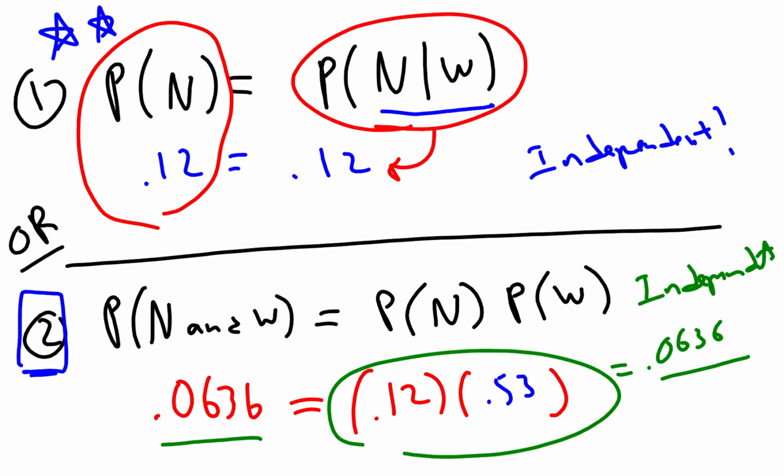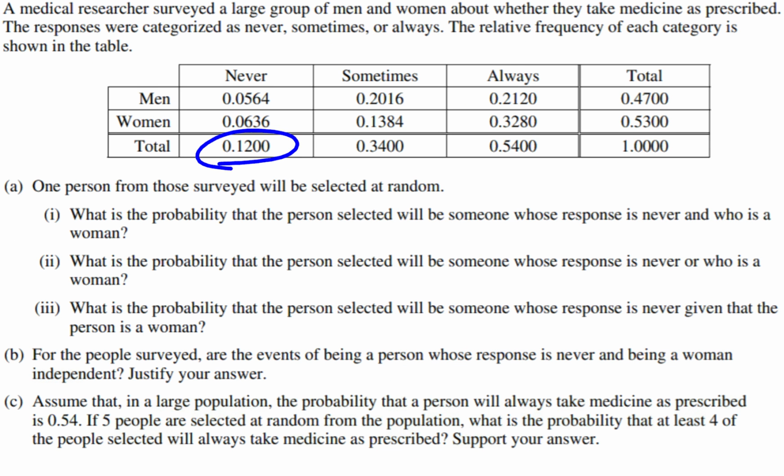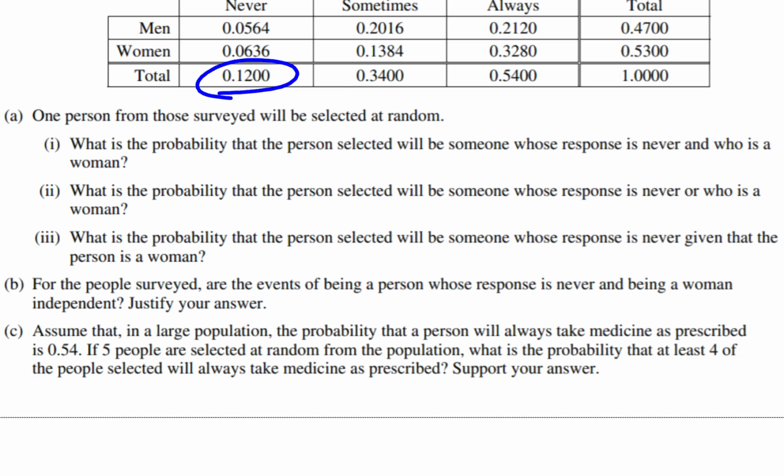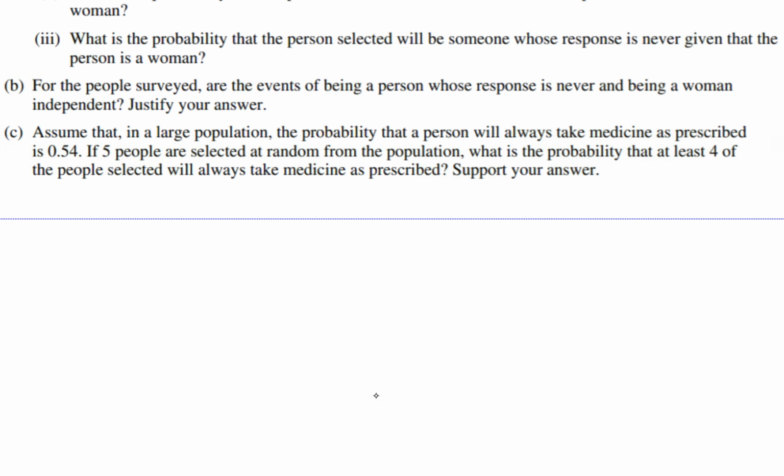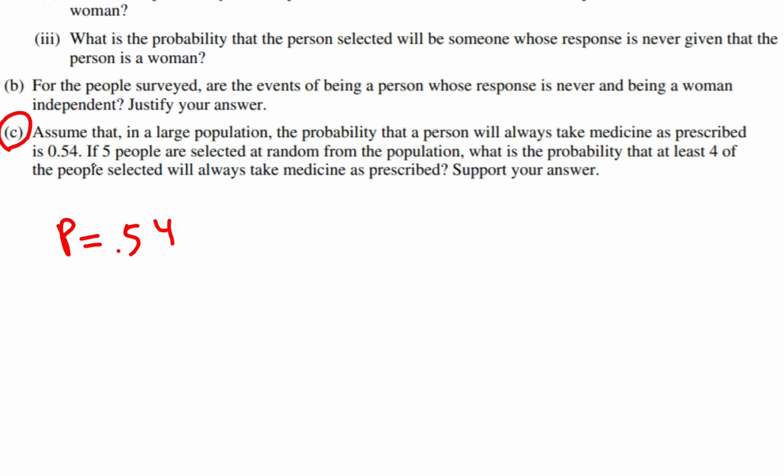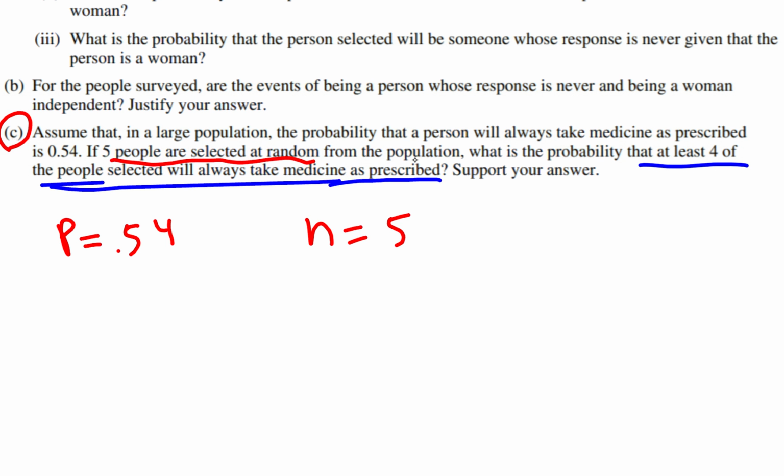Okay, one more question to go here. If we look at the last part, C, we read that question there. Let's extend the page a little bit. Let's see what this says. So we're looking right here. It says, assume that in a large population, the probability a person will always take their medication, P, is 0.54. If 5 people are selected at random, so that's sort of like a sample size of 5, what is the probability that at least 4 of them will say they take their medicine as prescribed?